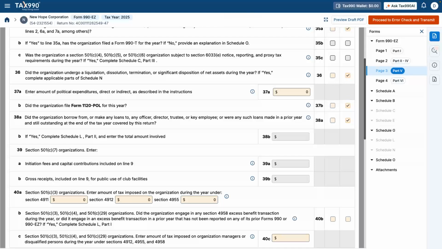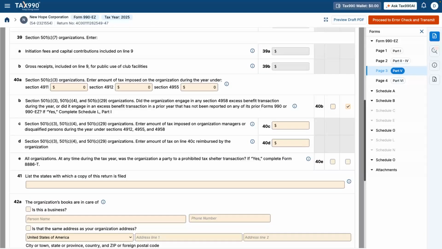Line 40B, Excess Benefit Transactions. This asks whether any insiders received improper benefits, such as excessive compensation. These transactions can trigger IRS penalties and must be reviewed carefully. Line 40C, Taxes on Individuals. If excess benefit transactions occurred, any taxes imposed on individuals are reported here.